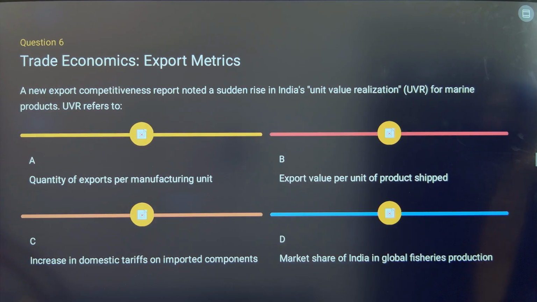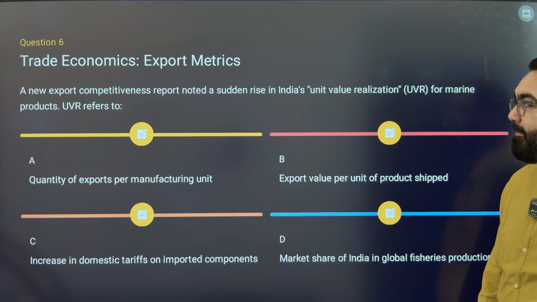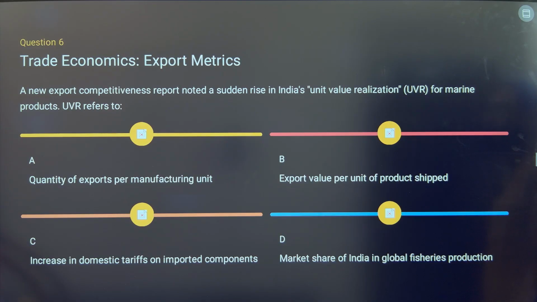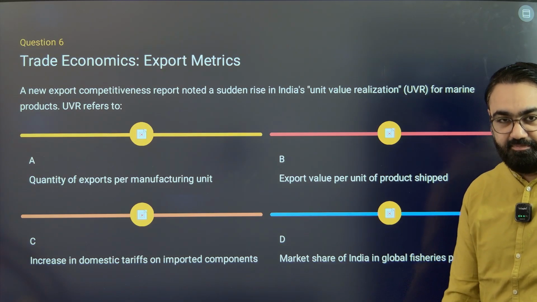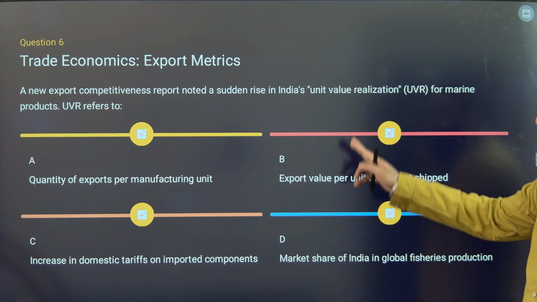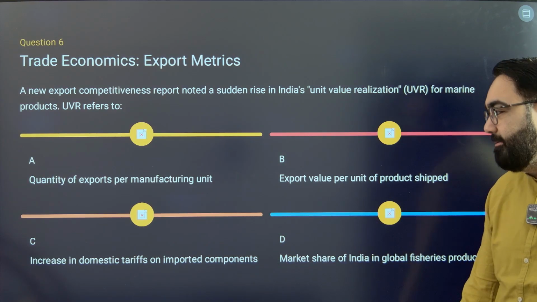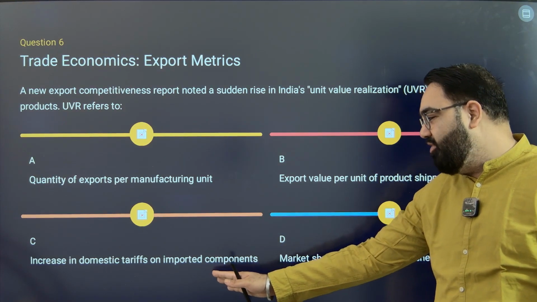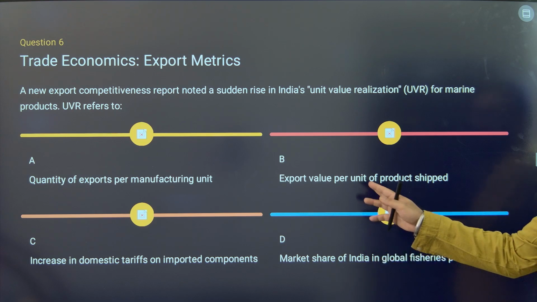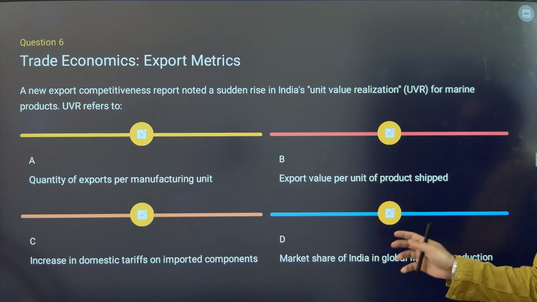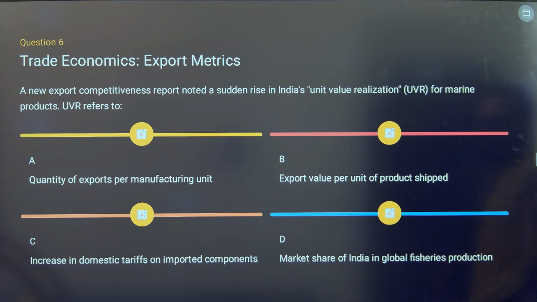Next is question number 6. A new export competitiveness report noted a sudden rise in India's unit value realization for marine products. This UVR refers to what? Again, extremely important, the unit value realization. First, quantity of export per manufacturing unit, increase in domestic tariff on imported components, export value per unit of product shipped, or market share of India in global fisheries production.